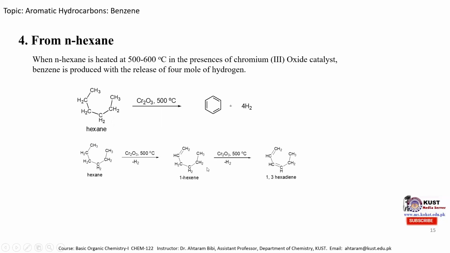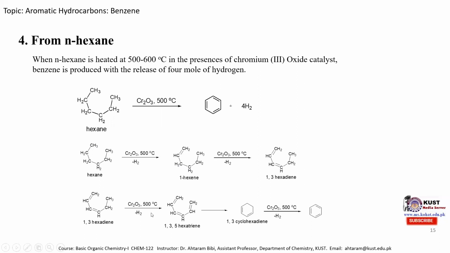And when it is heated, another mole of hydrogen is released, 1 hydrogen from here and 1 hydrogen from here. So we obtain a 1,3-hexadiene molecule. Then another hydrogen molecule is eliminated from here, and we obtain 1,3,5-hexatriene. And then this 1,3,5-hexatriene cyclizes in the presence of chromium oxide when heated at 500 degrees centigrade.